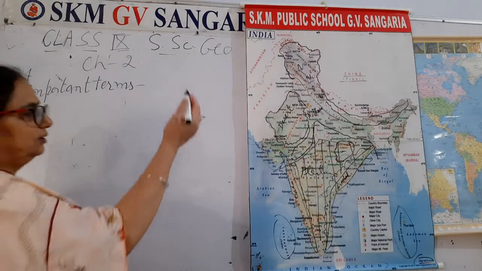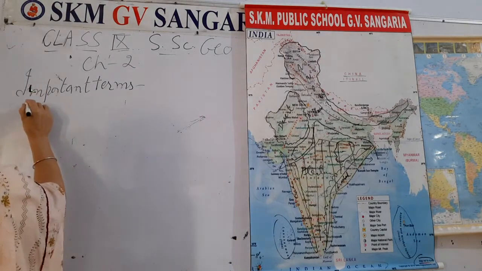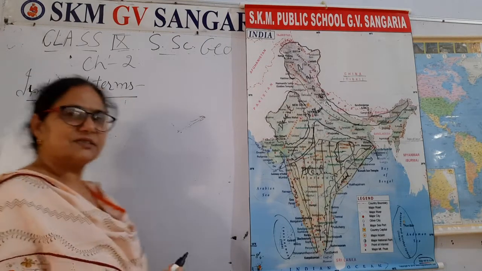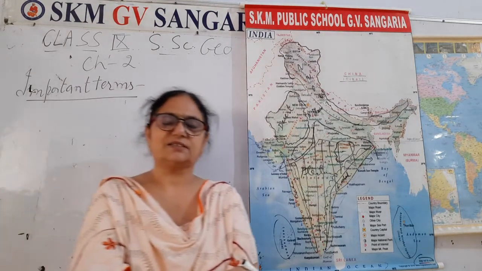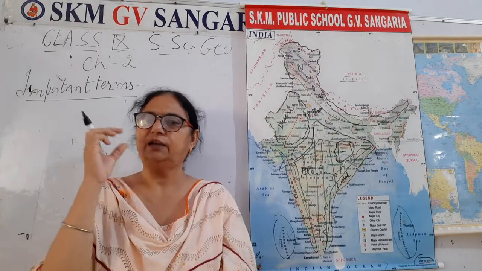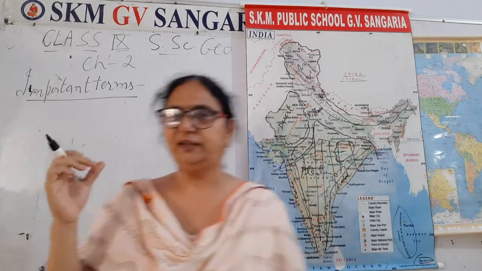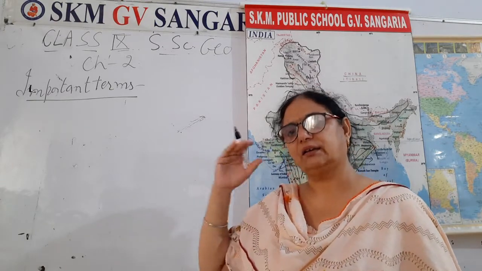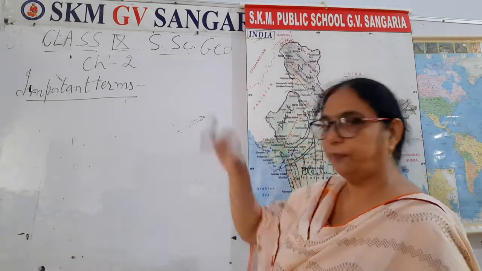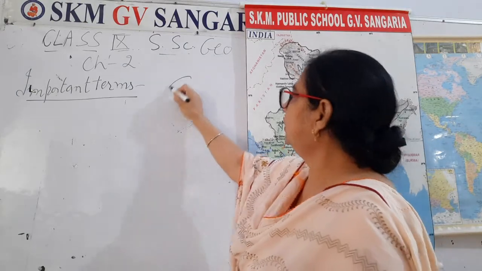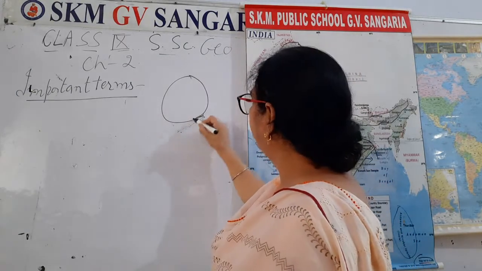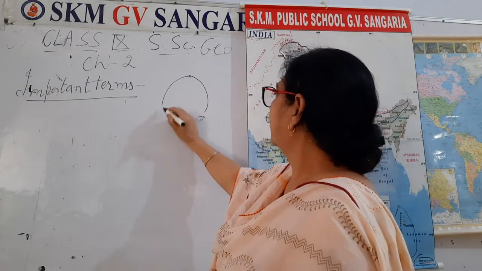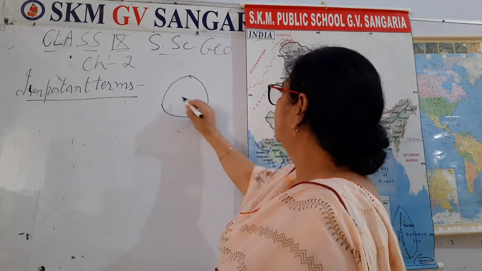Very important: how these physical divisions came into existence. In the beginning I told you, due to different activities under the earth, that is the crust, mantle and core, 3 parts of that. I told you about the interior of the earth, which you have studied in lower classes, right?